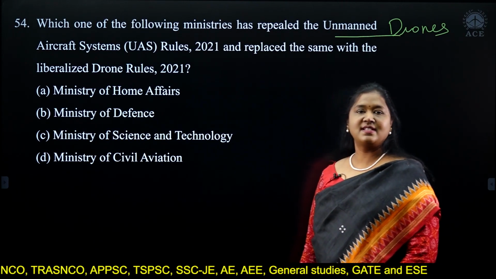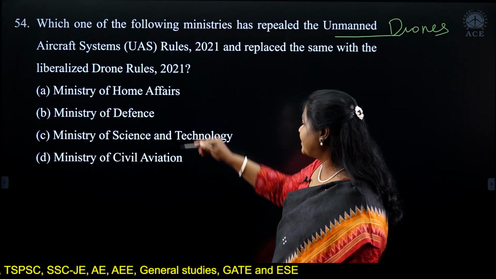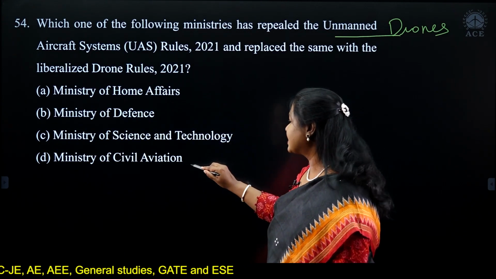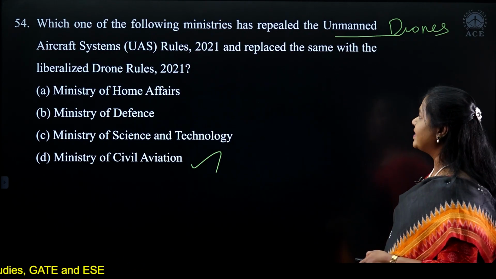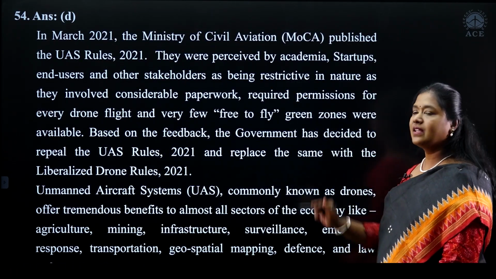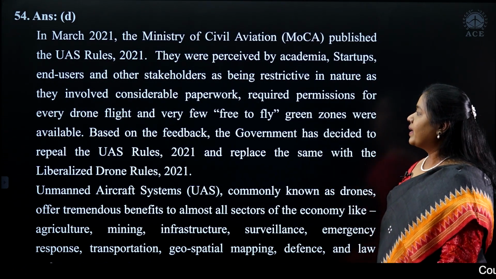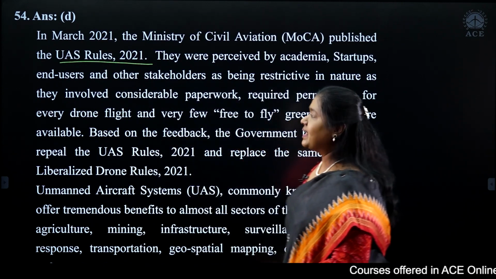Again, this question was discussed in the class. Obviously the drone rules all come under the Ministry of Civil Aviation. So basically what happened was, in March 2021 the rules were already given. They were called the UAS rules 2021.